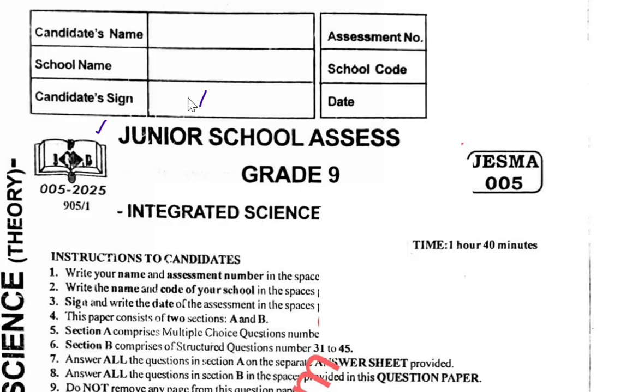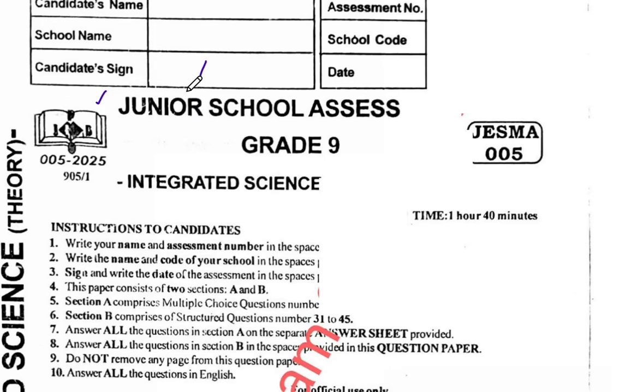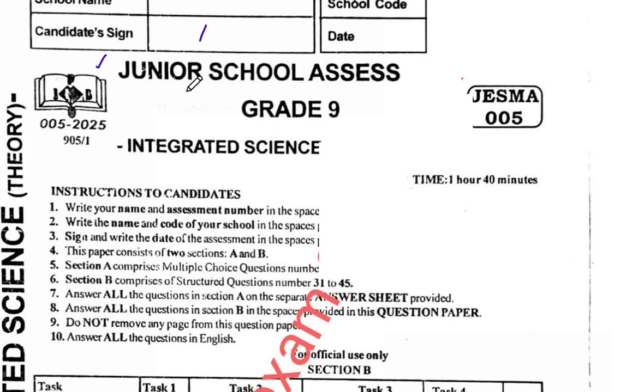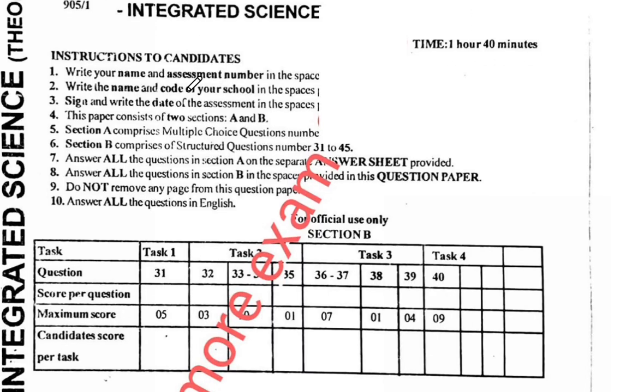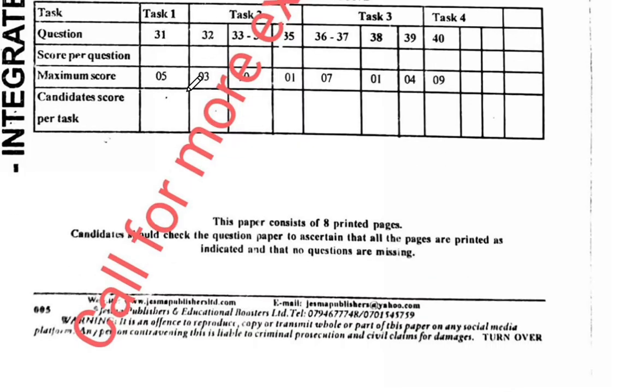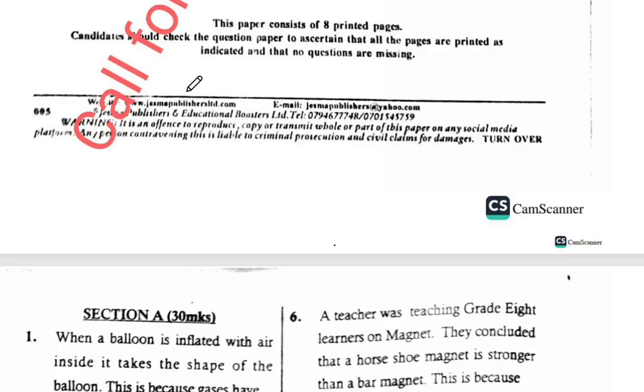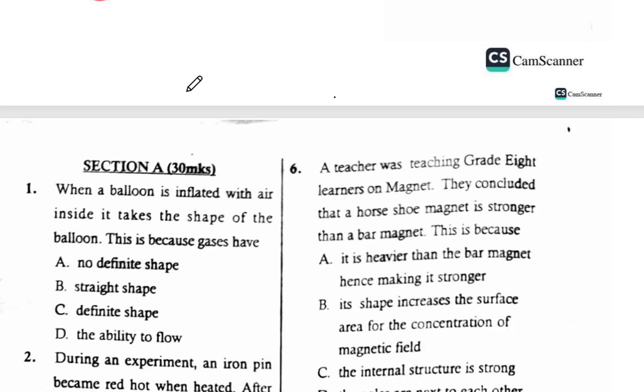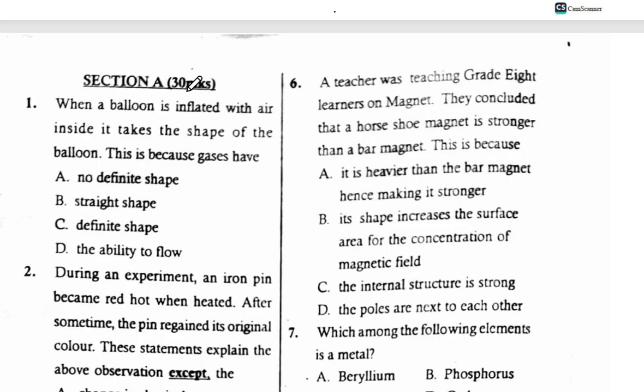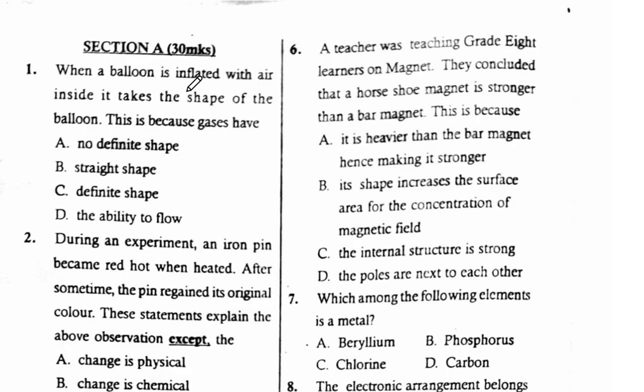In today's lesson, we're going to look at Jesma 005, that is Integrated Science. This paper has two sections, Section A and Section B. Section A carries 30 marks and Section B 40 marks. We're going to solve this paper fully, and therefore kindly stay up to the end. So without saying much, we're going to start with the first question.